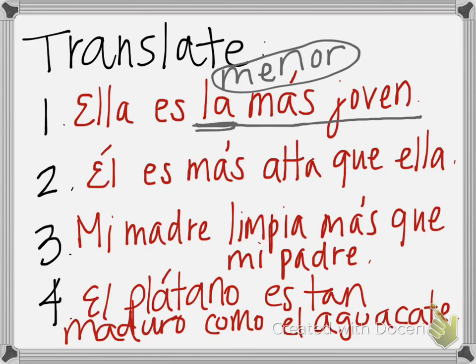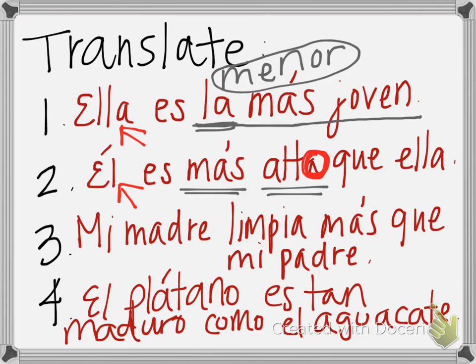Okay, for the rest of these, we have número dos. He is taller than her, or he is more tall, okay? Remember, in order to form that taller word, we actually say more tall, más alta. Oh, I'm so sorry, you guys. Hope you caught my mistake already. Here we have él es más alto, because he's a guy. Okay, another thing that you're going to notice while you're doing these is that your adjective needs to fit the first person that you're describing here.